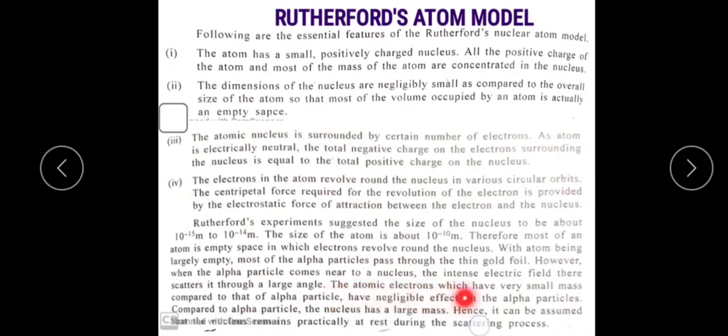The atomic electrons have a very small mass compared to the alpha particle, so they have a negligible effect on the alpha particles. The nucleus has a large mass, hence it can be assumed to remain practically at rest.